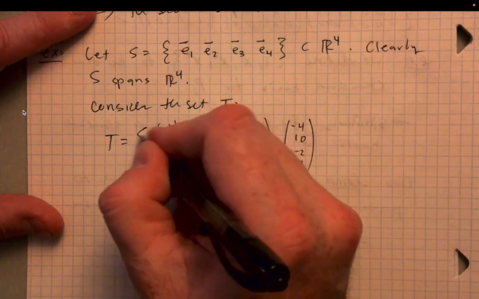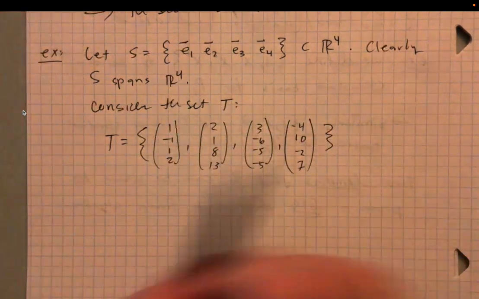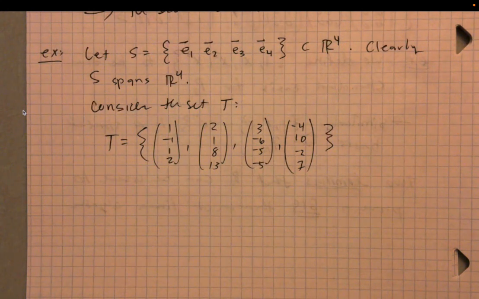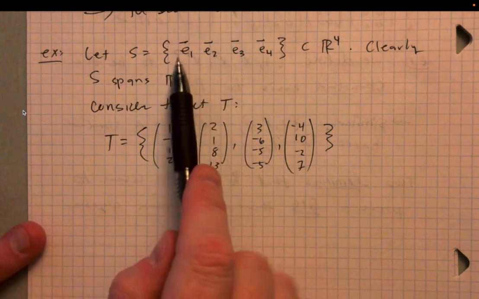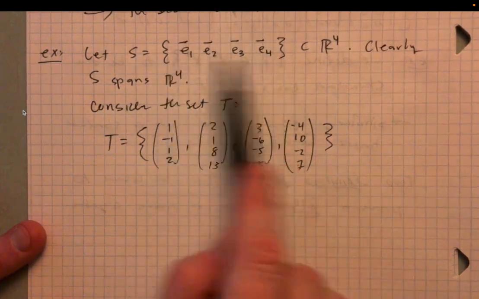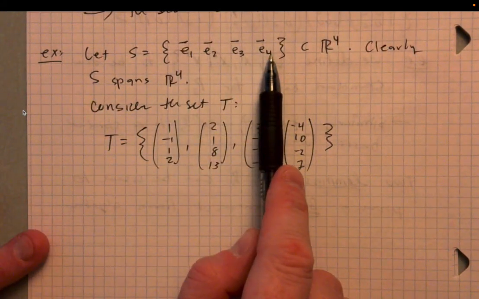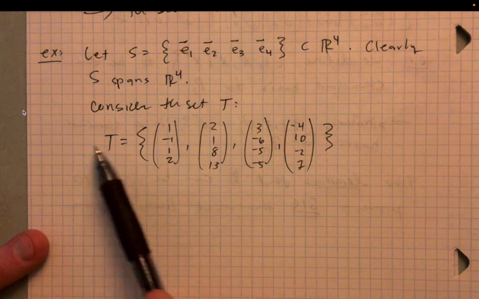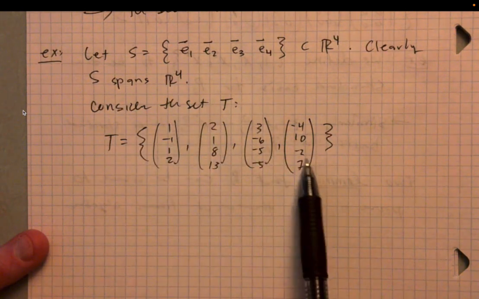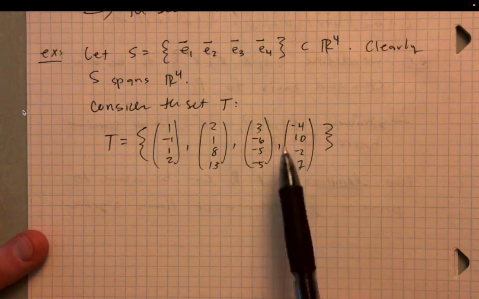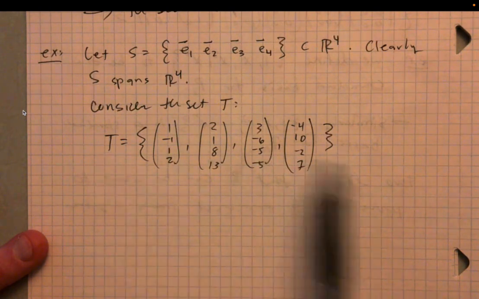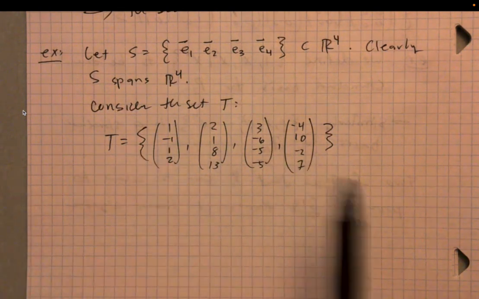So you've got this set of 4 vectors. What the previous theorem says is that because a spanning set requires no more than 4 vectors, if I can find another set of 4 vectors that happen to be linearly independent, then that set is automatically a spanning set, or automatically a basis.